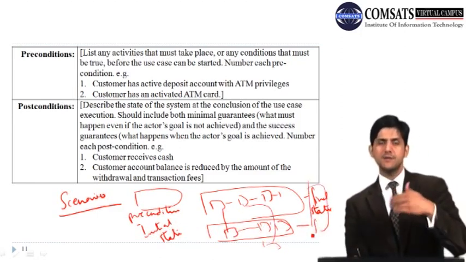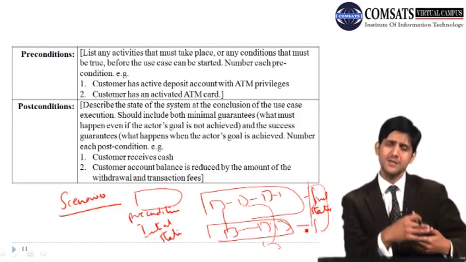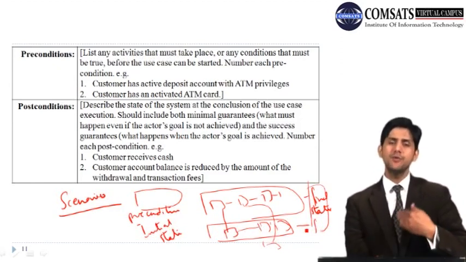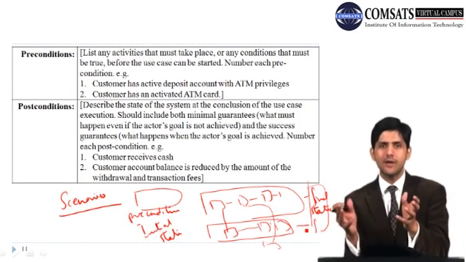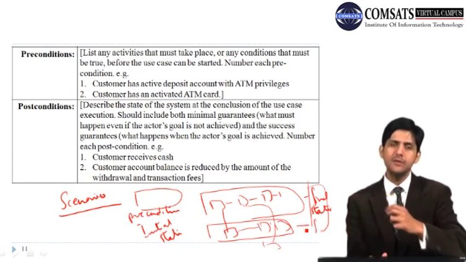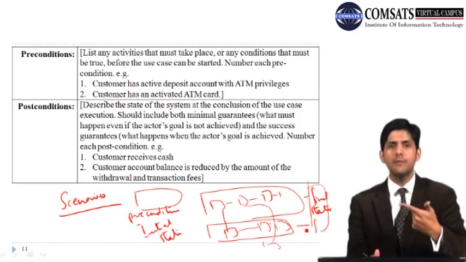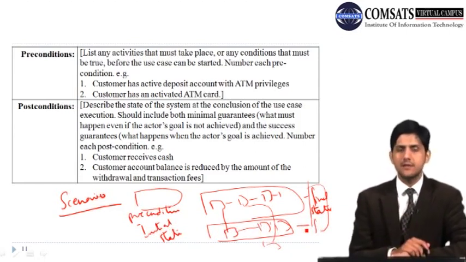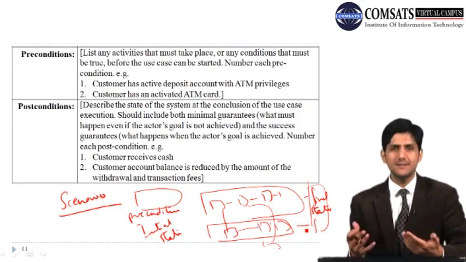So for example, in the case of withdrawing cash, you can have one set of preconditions which would be true for all these alternative scenarios as well. But the post conditions would depend on what events occurred when the scenario was actually happening. You also need to identify the minimal guarantee, which is what would happen if the transaction was not successful. For example, you're trying to withdraw cash, and the machine says that you do not have sufficient balance.